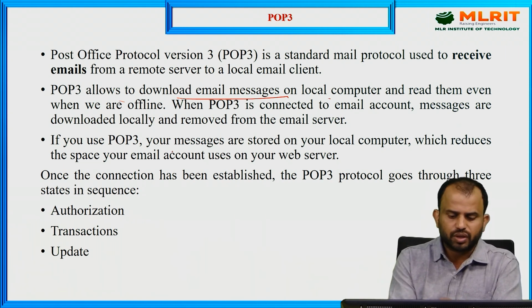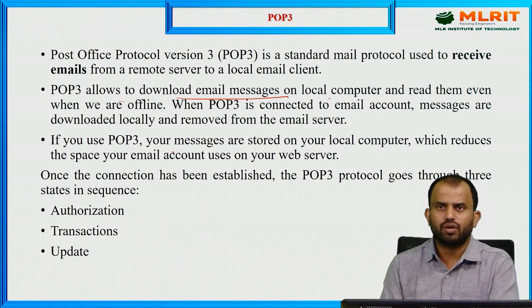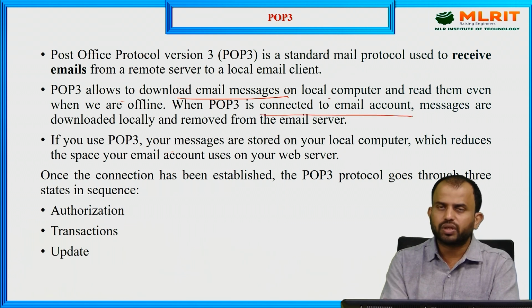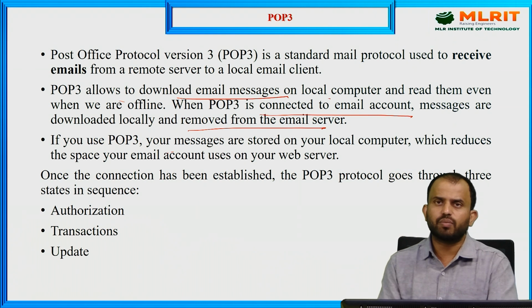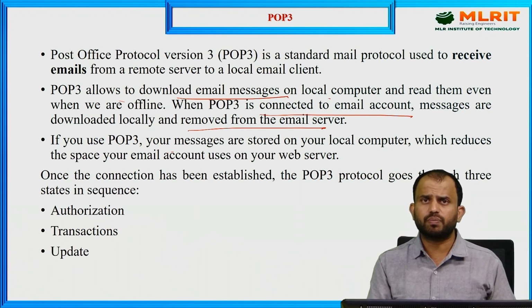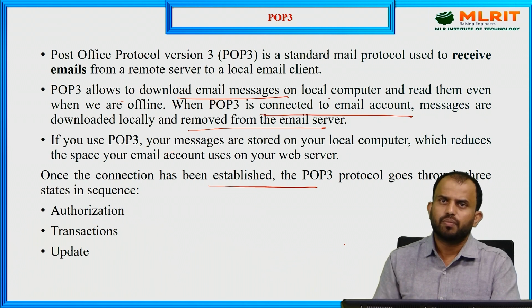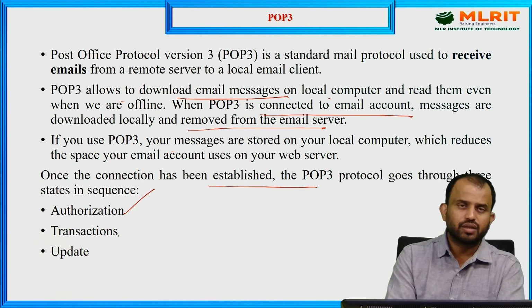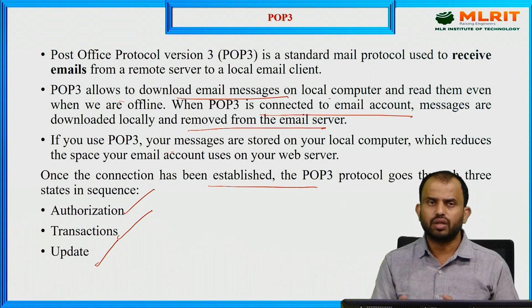If you are using POP3, messages are stored on the local computer, which reduces the space used in the email account on the web server. Once we connect through POP3, the email is downloaded to the local system and then removed from the server. Once the information is downloaded locally, it is wiped out from the web server. Most commonly, the POP3 protocol has three phases: authorization, transactions and update. Who is the authorized person, what information is transacted, and whether there are any updates, we maintain all these records.